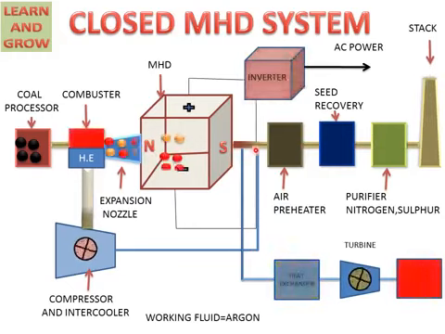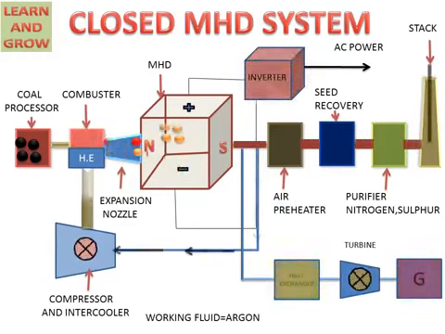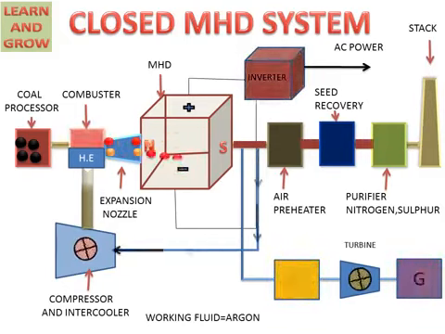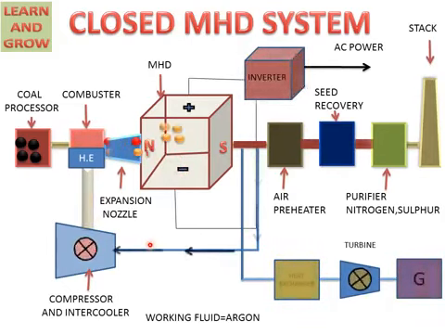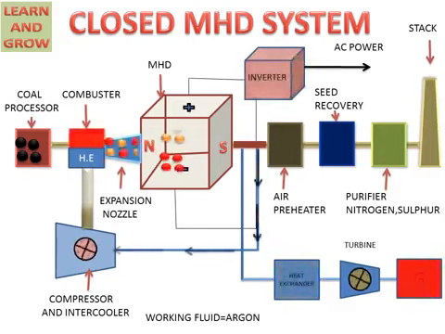In this process argon is supplied again and again because this is a closed MHD system. So argon gas is used repeatedly with the help of this closed cycle, and electricity is generated by this repeating cycle. So this is the process of the closed MHD system.